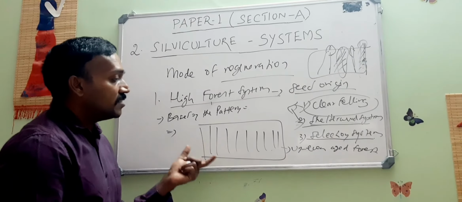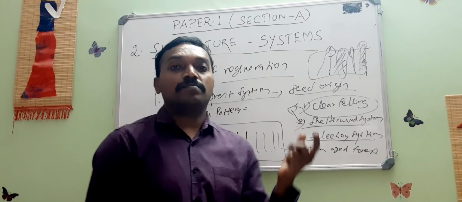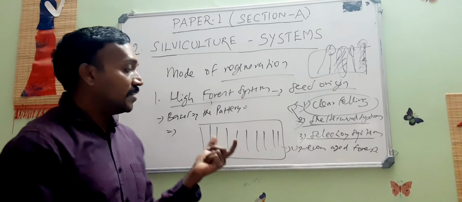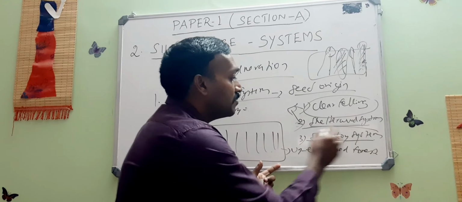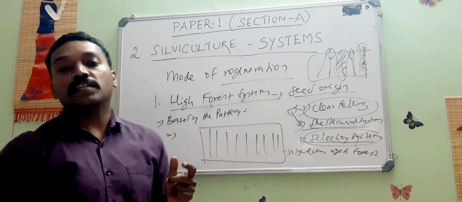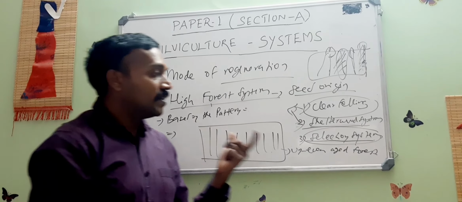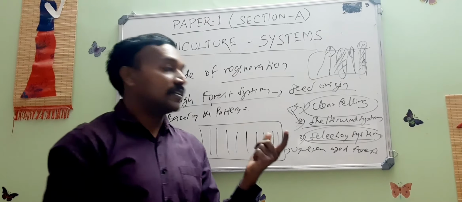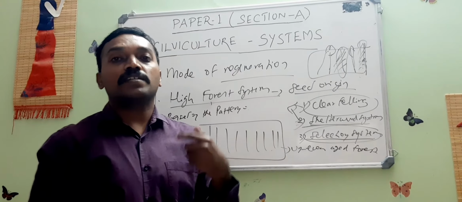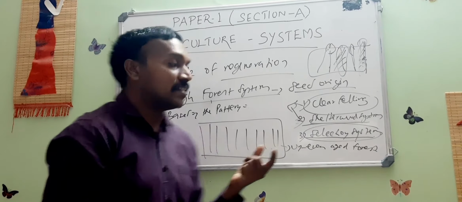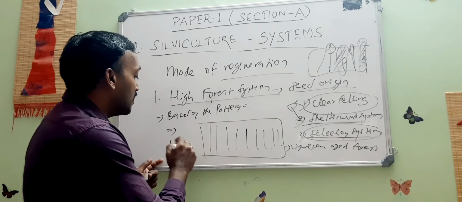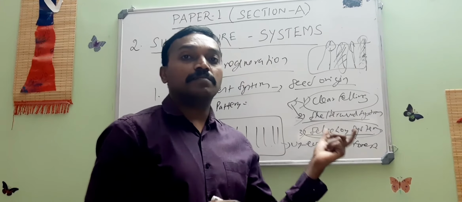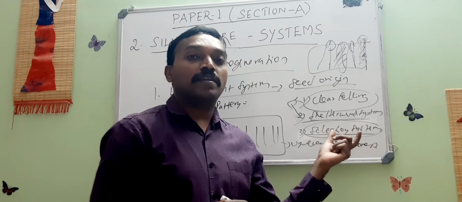So in this system, the trees are felled based on size. That is why this is known as the selection system. The typical example is in the Andamans, in the canopy lifting system, where the Dipterocarpus trees, that is the Andaman Padauk trees, are felled based on certain guidelines or certain size, maybe 120 centimeters. Similarly, in many forest areas, selection systems are executed purely based on size.